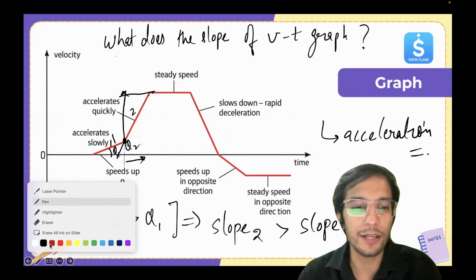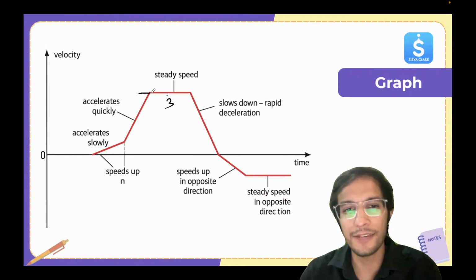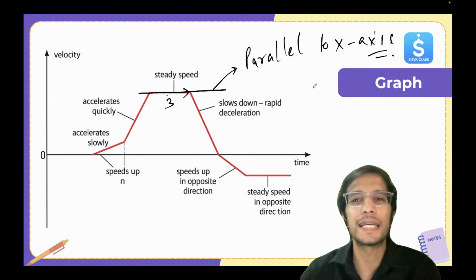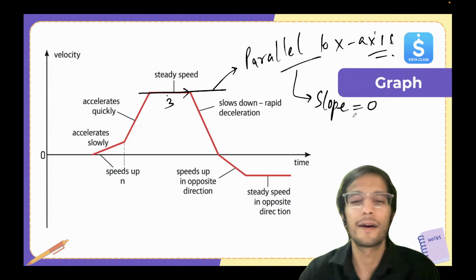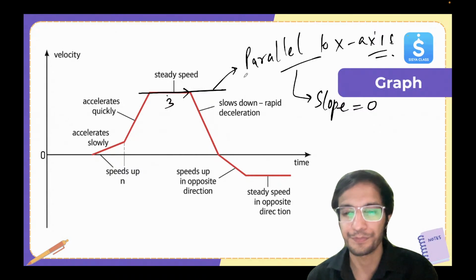Now, if you come to the third part, look here, you can see if you draw the slope, it's parallel to the x-axis. So that is basically slope is 0. Acceleration is 0. So this is very, very important. Pay attention.